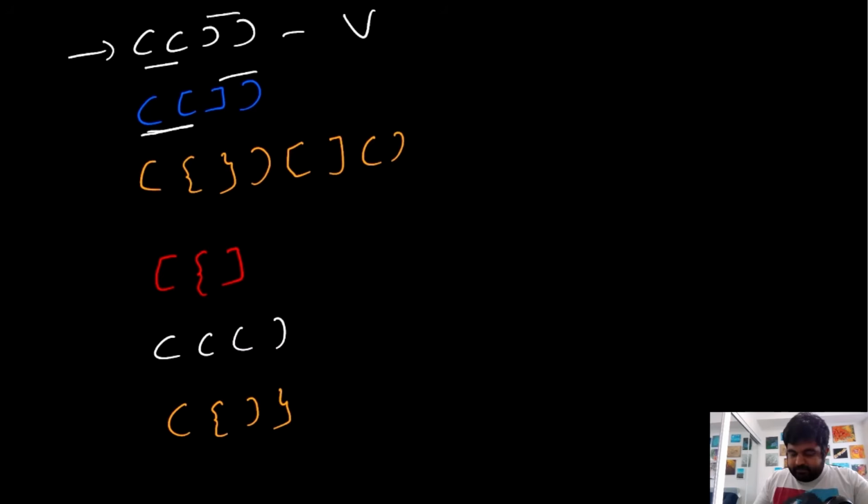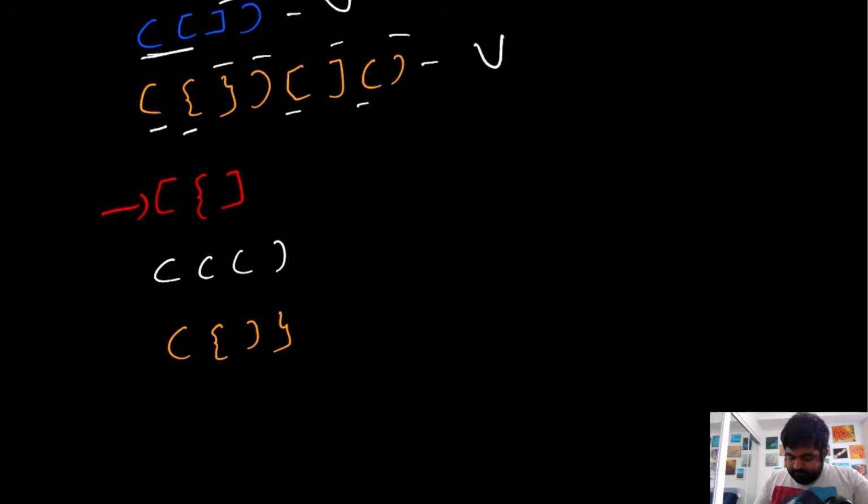Now in this case, this is an opening bracket, this is an opening bracket, we have corresponding closing brackets. Again we have opening and closing brackets, and again we have opening and closing brackets. So everything is in order and the same kind of brackets are opened and closed in proper shape and size, so we can consider this also as a valid format. Now if we come to this example, this is an opening bracket, this is also an opening bracket, but we only have a closing bracket for this original opening bracket, so we can consider this as an invalid option.